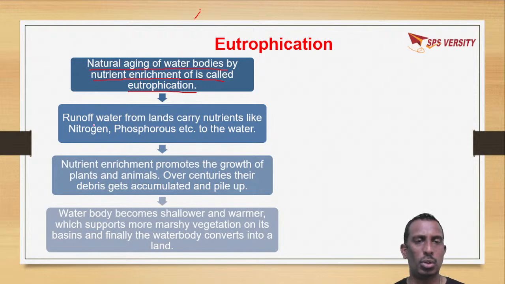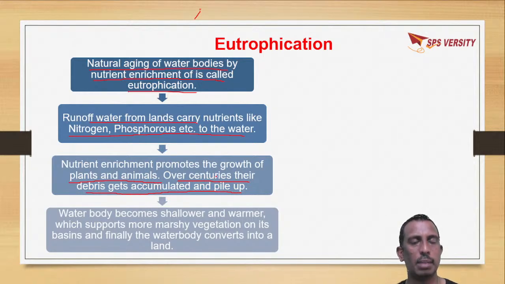Okay. The runoff water from lands has a lot of nutrients, nitrogen and phosphorus, which flow into the water. Due to this nutrient enrichment, it will promote the growth of different plants, animals, different organisms. As they grow over centuries, the debris gets accumulated and piles up.